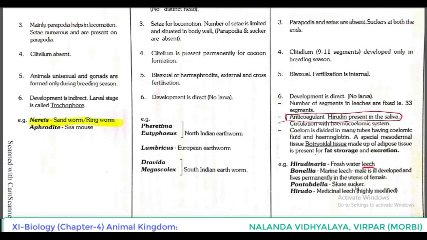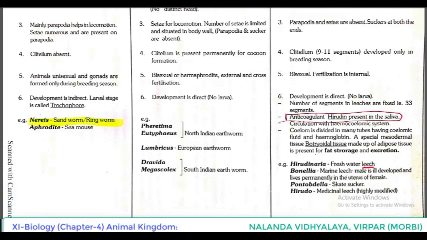Next example is Pontobdella, skate sucker. Hirudo, medicinal leech. They are highly developed because, as we discussed, in their saliva anticoagulant hirudin is present. It's very important. So the medicinal value is also due to this hirudin. That's why Hirudo is known as the medicinal leech.